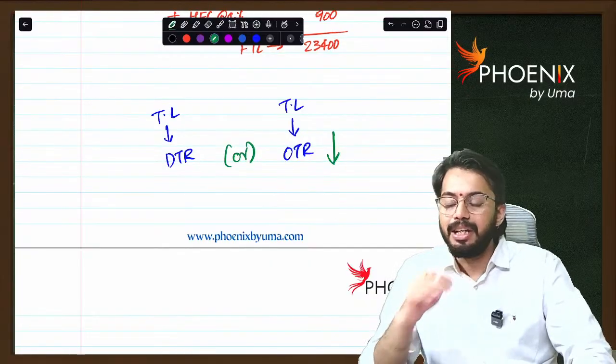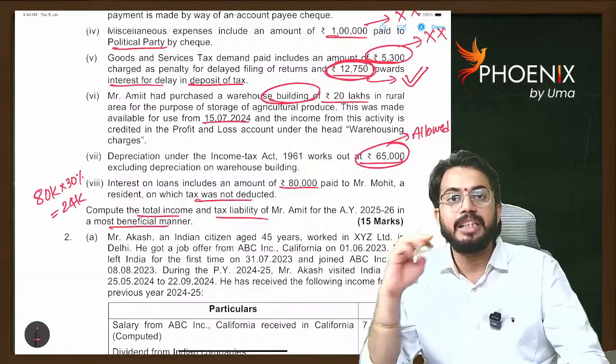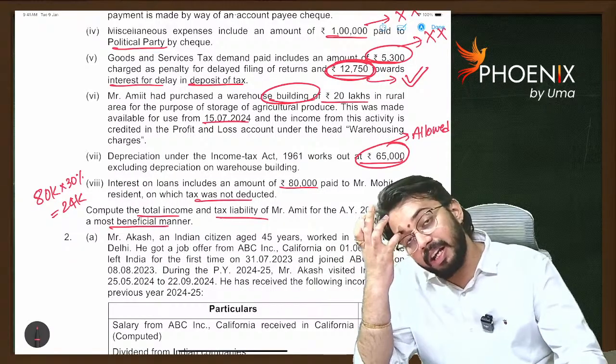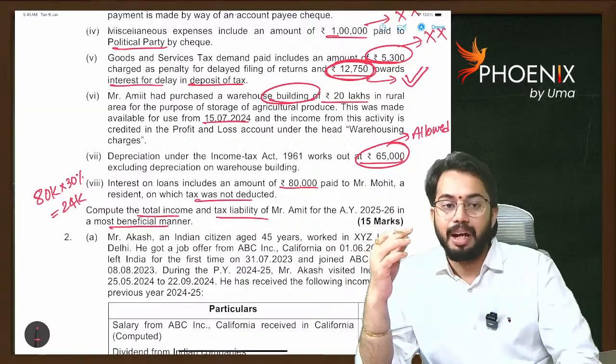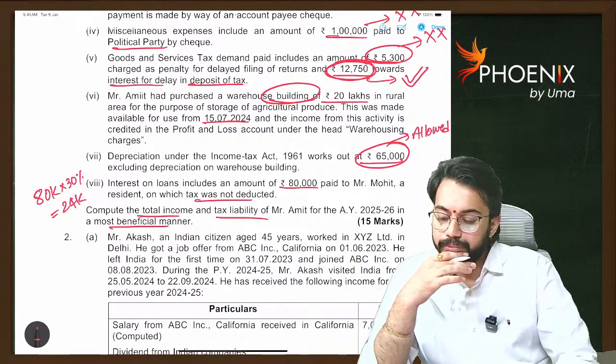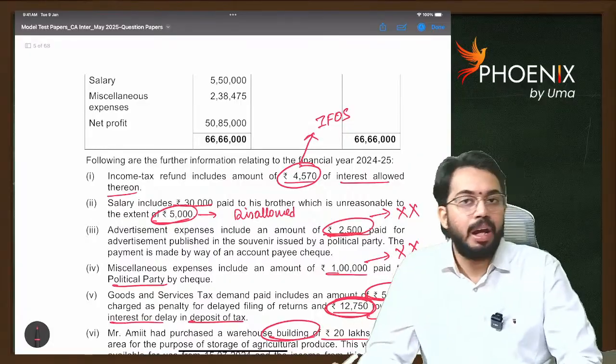Are you able to understand? So in this question also, you need to calculate tax liability under default tax rates. You also need to calculate tax liability under optional tax rates. Wherever tax amount is low, that will be paid to the government. So all adjustments are explained. You can go through the solution.